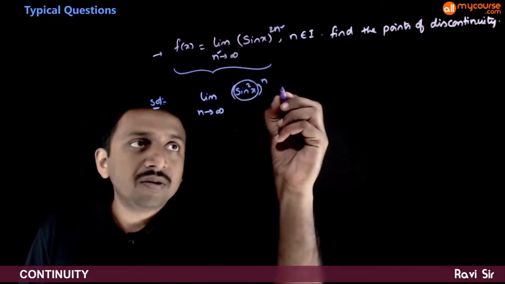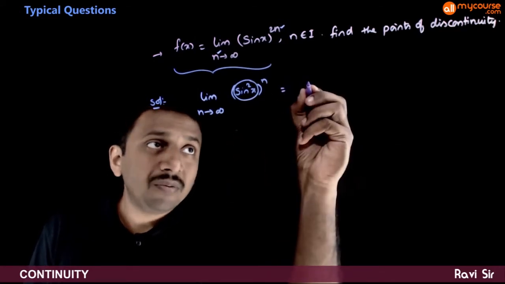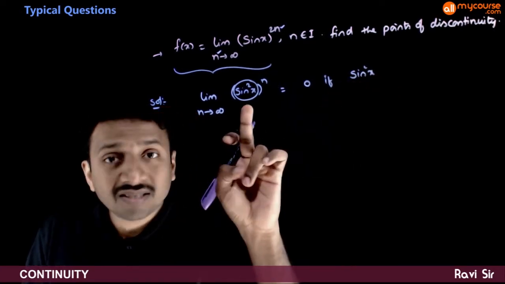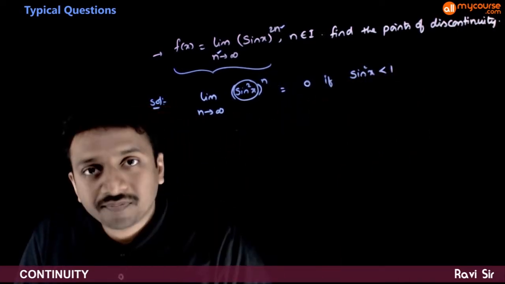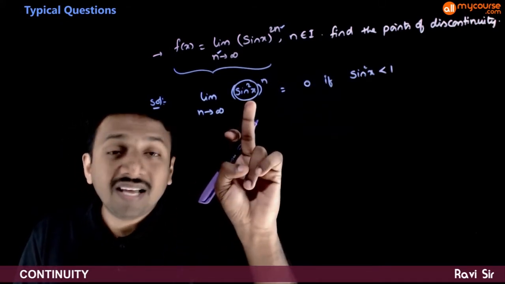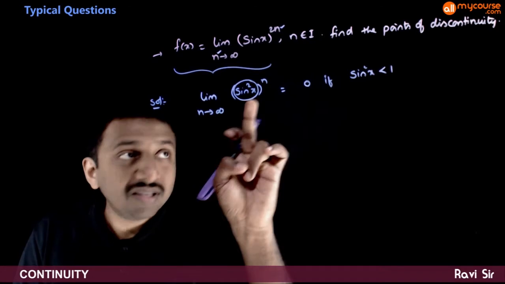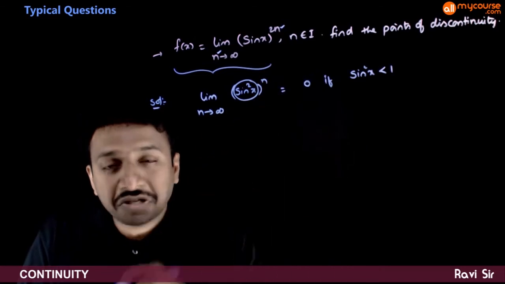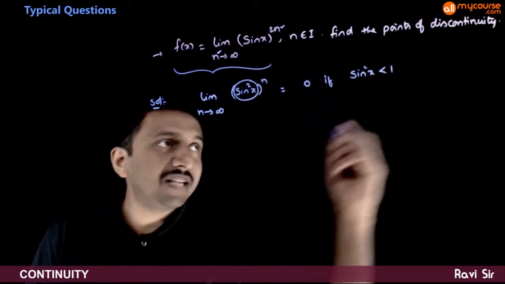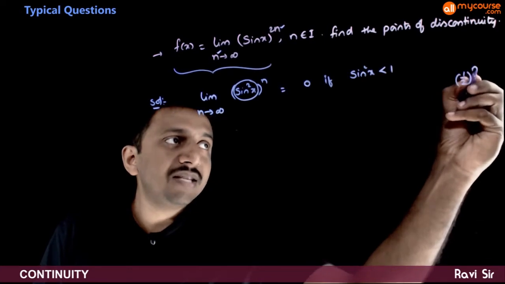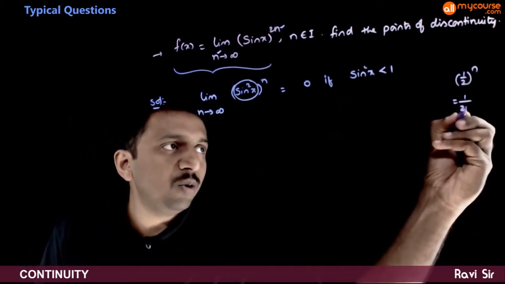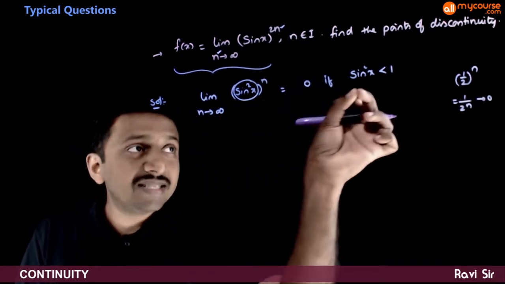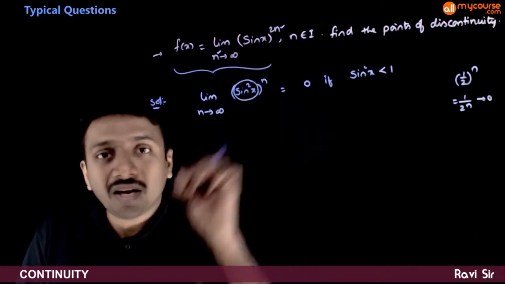This is equal to 0 if sin square x is less than 1. If this is a fraction, then as you raise a fraction to a very large power, the number goes to 0. For example, if you take 1 by 2 and raise it to power infinity, this becomes 1 by 2 power n, which goes to 0. So if this number is less than 1, then this limit goes to 0.